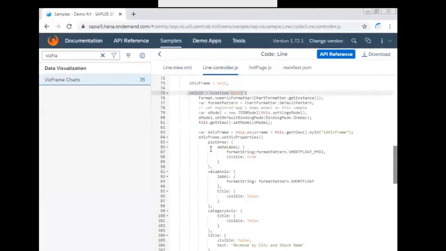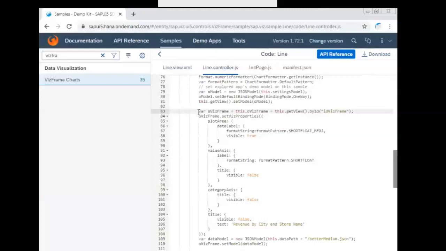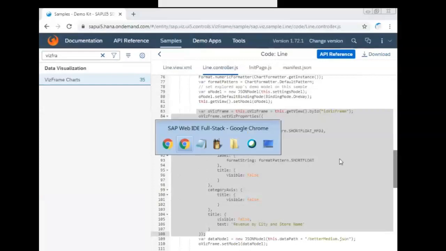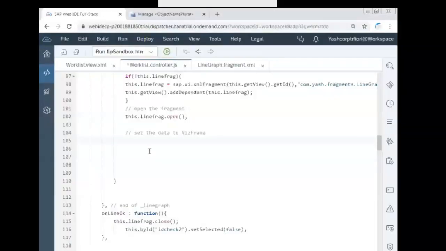Here scroll down, in the onInit function, you are going to see something like var oVizFrame, line number 83. Copy the whole code till line number 108. Copy all the code 83 to 108. Copy it back here.